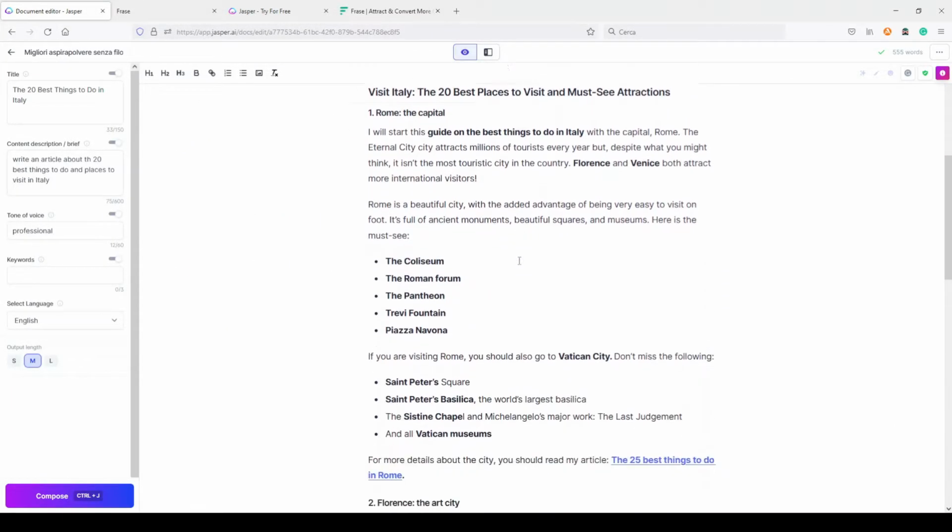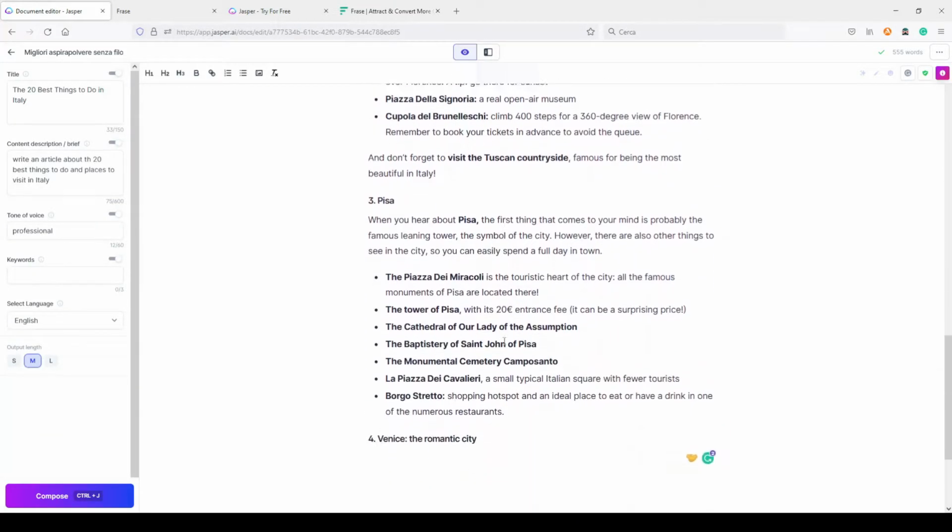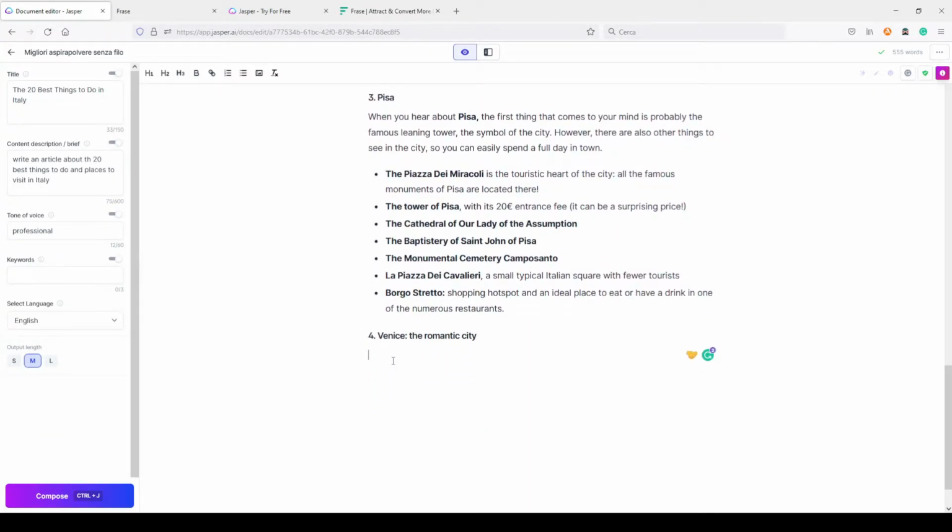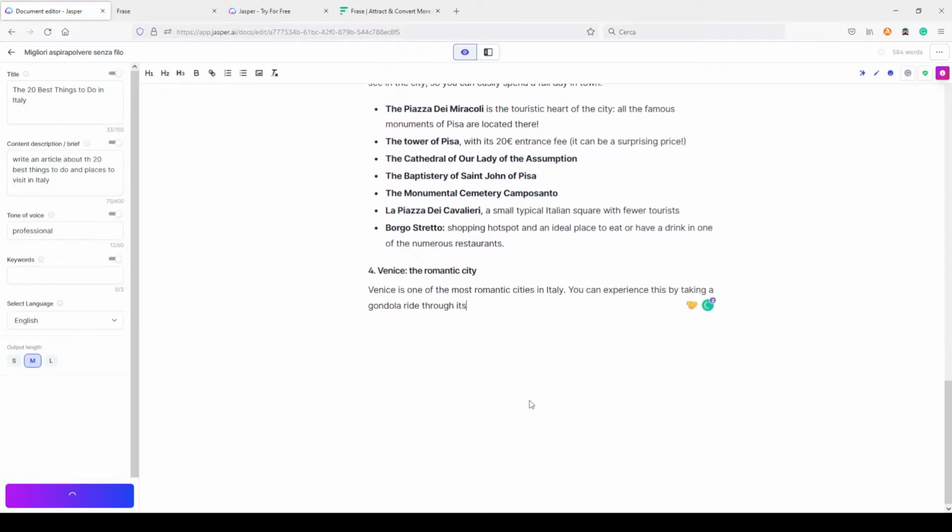I can go here in Jasper. I copied my piece of article here too. Let's try with a command, for example, with the boss mode command, something like: write a paragraph about Venice, including the keyword gondola ride. I just want to see if this is a way I can include that keyword inside this paragraph.